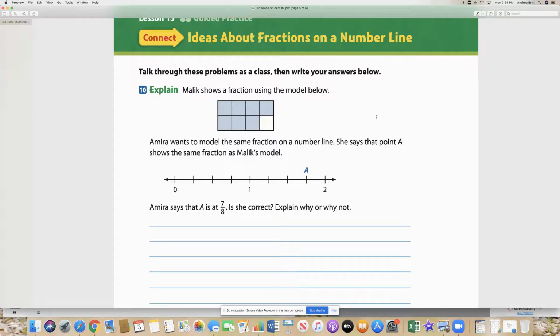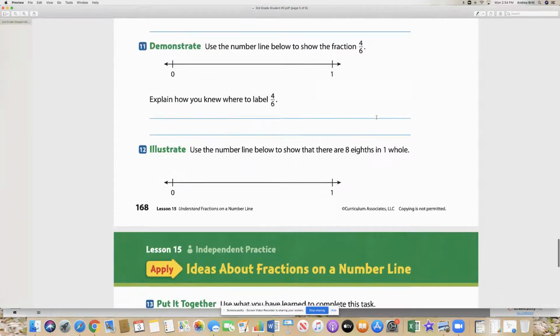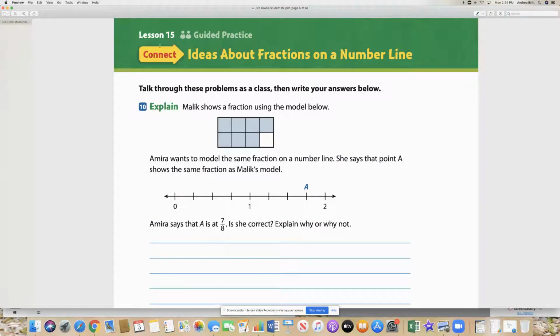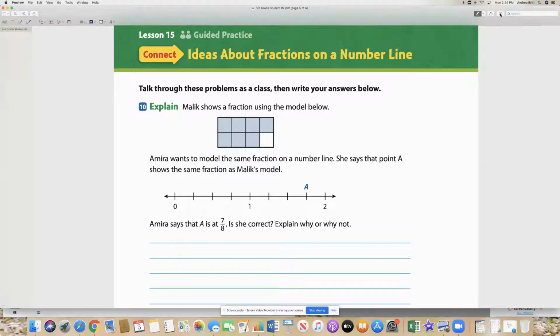I'm going to go over your math pages. We are going over page 168 and 169. We're going to try and connect our ideas about fractions on a number line. So let's get started. I'm going to try and go over one problem at a time and stop the video. So that's the plan. Let's hope it works out for us.